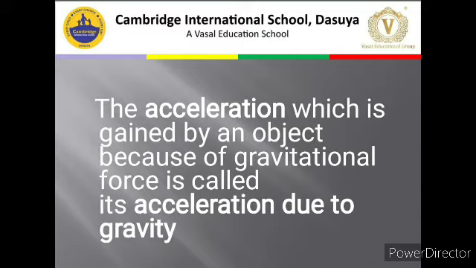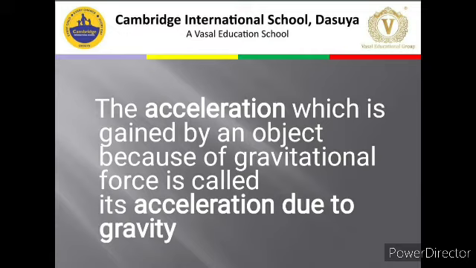So, you know what gravity is: the force of the earth onto an object, to attract it towards the center. Now, if because of that force acceleration is produced, there is a change in velocity going on, we say that acceleration is acceleration due to gravity.